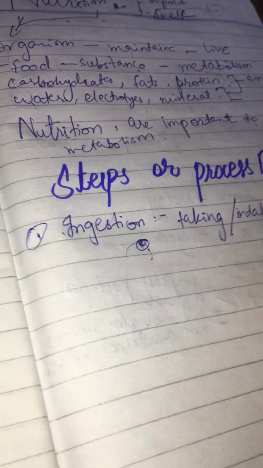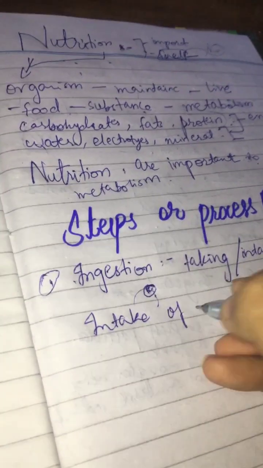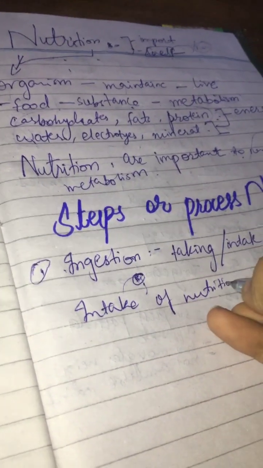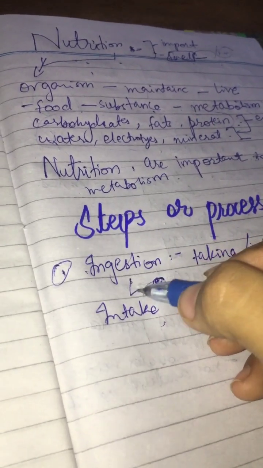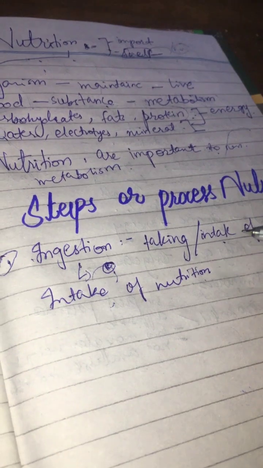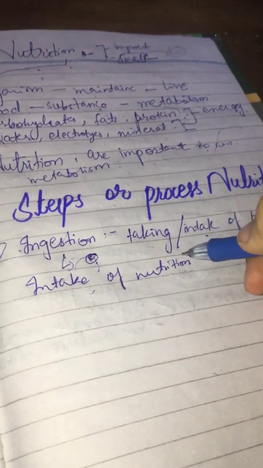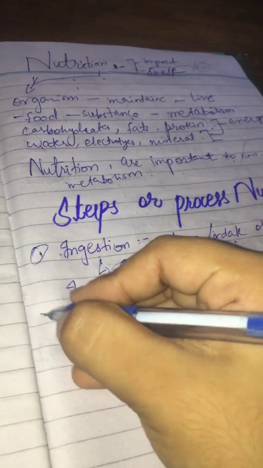Here we are talking about nutrition, so the intake of nutrients is done in this ingestion process. Ingestion is very simple. When we take in nutrition, food or substance, that is the first step, which means ingestion. The second step is digestion.